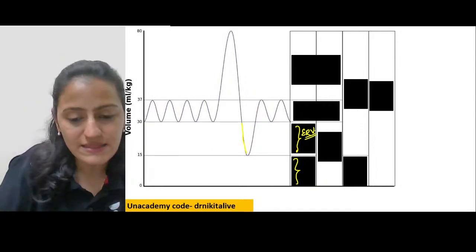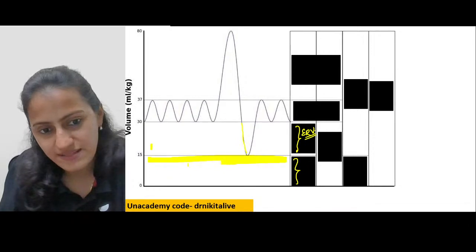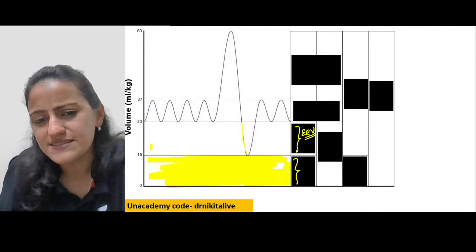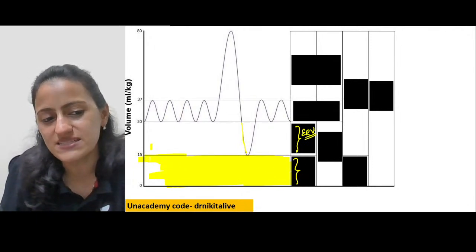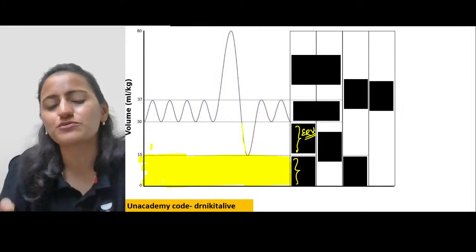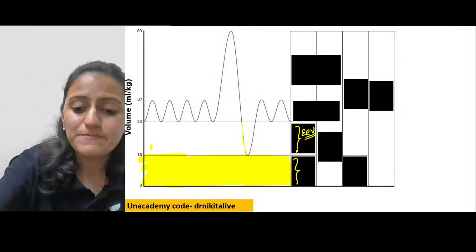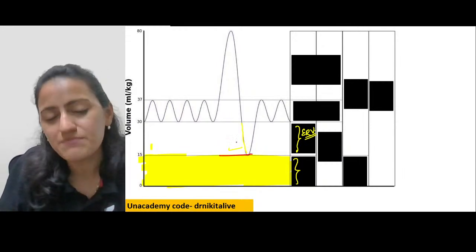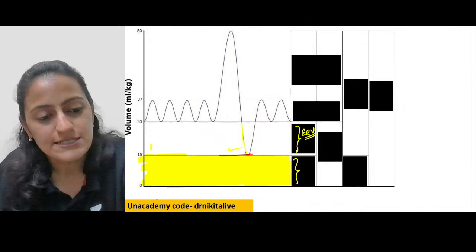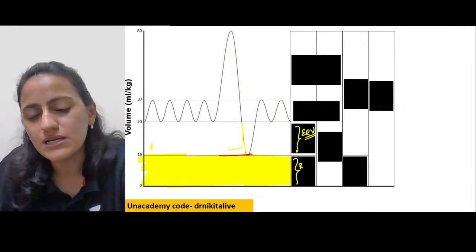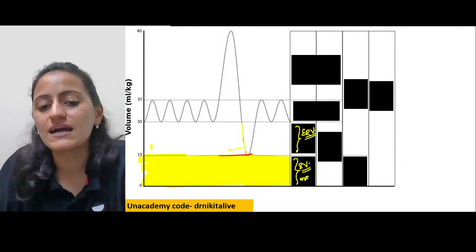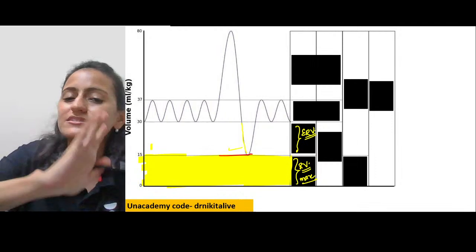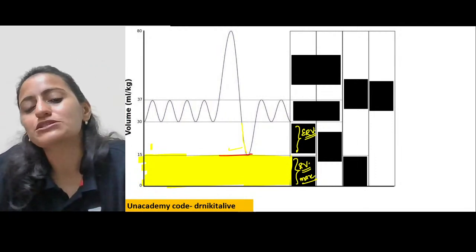So basically, in this part, what are we seeing? Look at this part. This is the part where you don't see any line, so it means that it's not participating in the exchange, right? There is no exchange occurring in this part, irrespective of maximum effort. Even after maximum effort, it is not going out. So that is the residual volume, which remains in the lungs after maximum expiration also. No matter how much effort you take, it's not going to go out. So that is the residual volume, right?